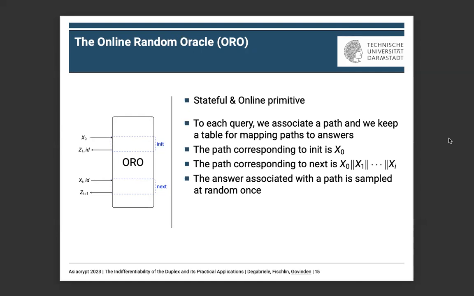Then the answer associated with a path is sampled at random only once, when it is queried for the first time. When a path is repeated, the previously sampled corresponding answer is returned.